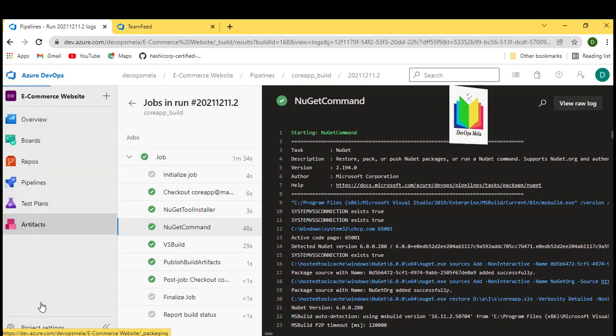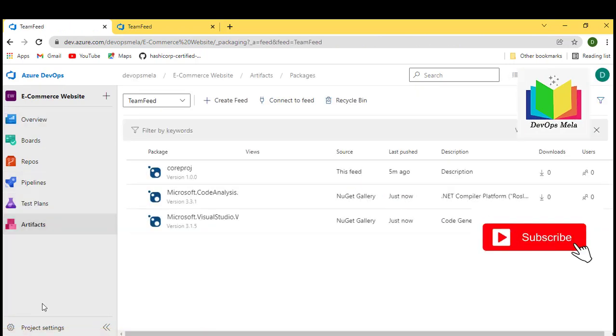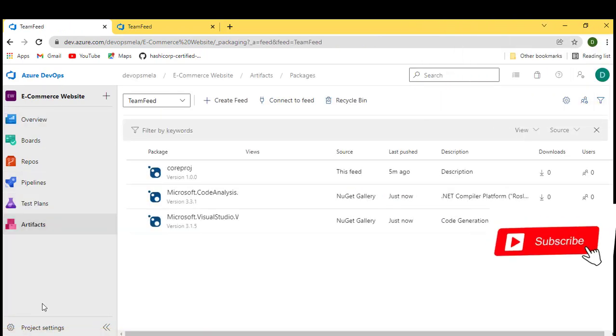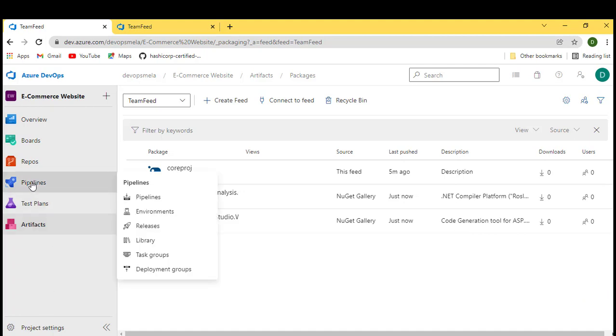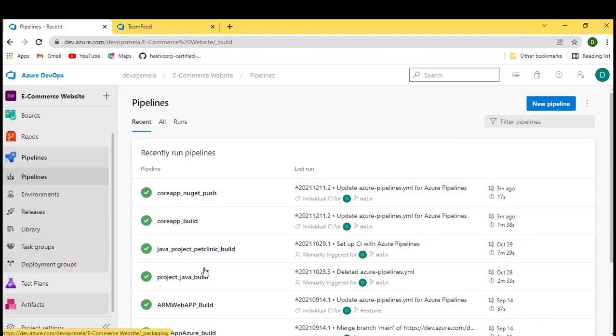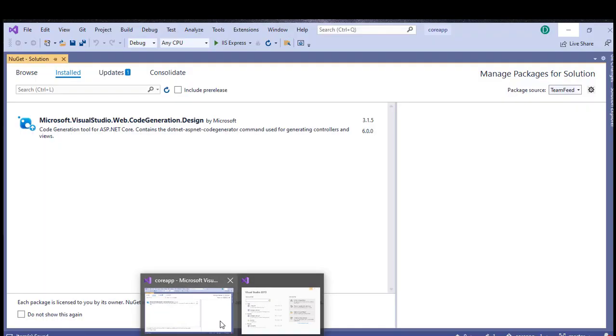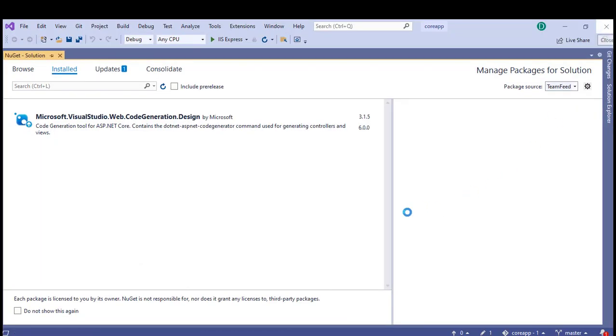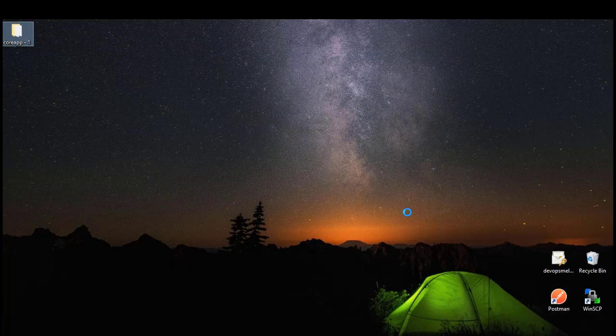So this is one way of integrating your feeds with your build pipeline. This is one way which you can use your build pipeline to integrate. We can use the other way around as well. If you want to use this feed from Visual Studio. Okay, so just imagine there's a new developer in house and he's creating an application and he wants to use the feed from that application.